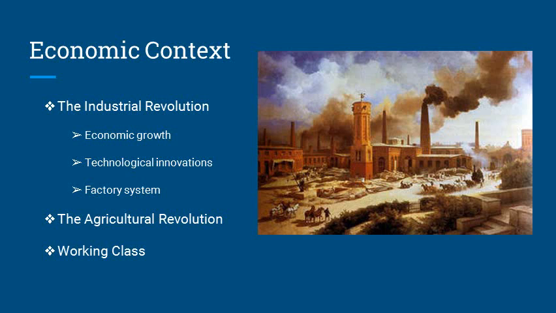The Romantic Period was also a response to the Industrial Revolution, which took place from 1815 to 1843. This was a time of rapid economic growth due to technological innovations and the agricultural revolution. New technology produced the factory system, which created new jobs and employed more people. The agricultural revolution led to the production of more food, allowing countries to support a growing population. The largest growth in numbers was seen in the working class.